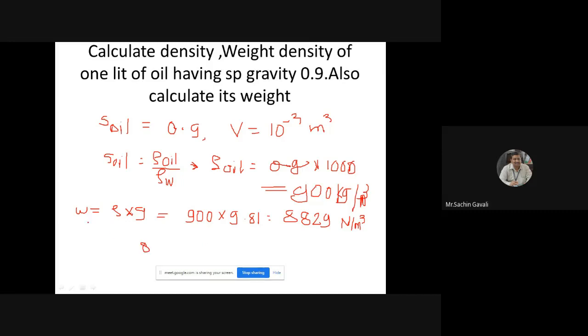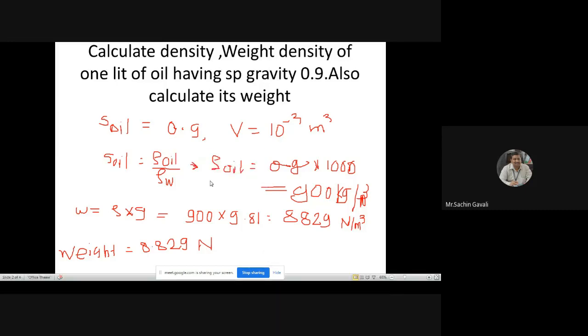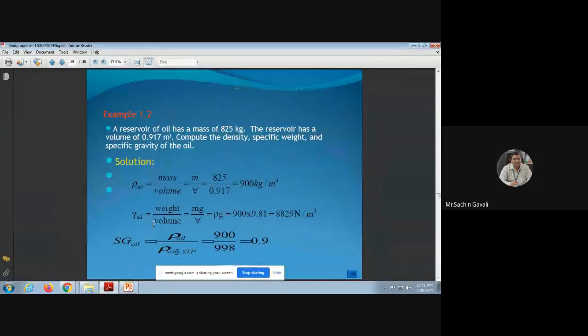We'll calculate weight. Specific weight is equal to weight upon volume. Therefore, weight is equal to specific weight into volume, and volume is equal to 10 raised to -3. So that means 8.829 Newton. You would understand this. Such kind of numericals we were asking previously, and now I think you are having them. Okay, so this kind of numericals we have taken now only.